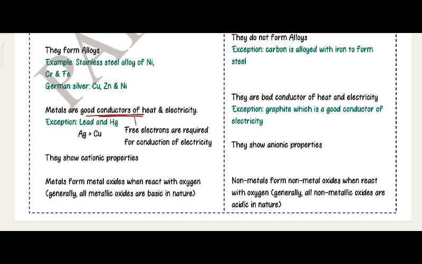Silver is a better conductor of heat than copper. Free electrons are required for conduction of electricity. Metals show cationic properties. Metals form metal oxides when they react with oxygen. Generally, all metallic oxides are basic in nature.